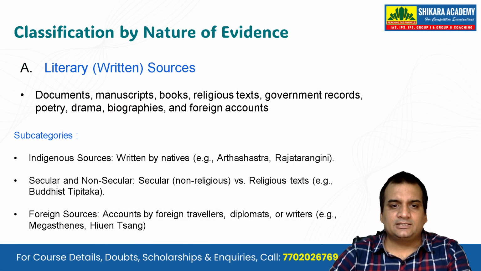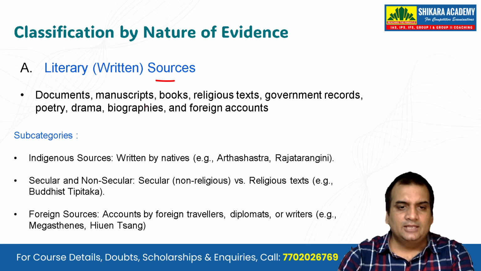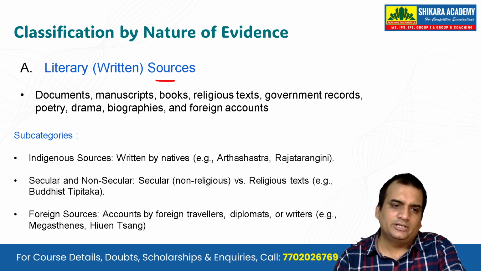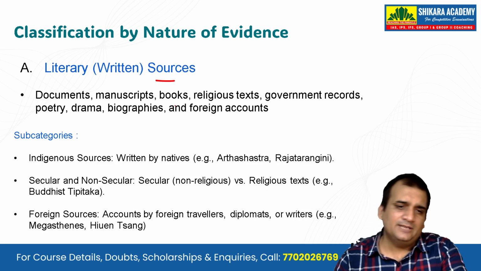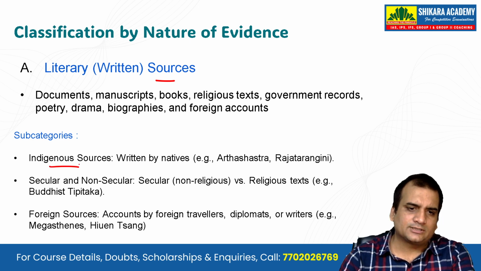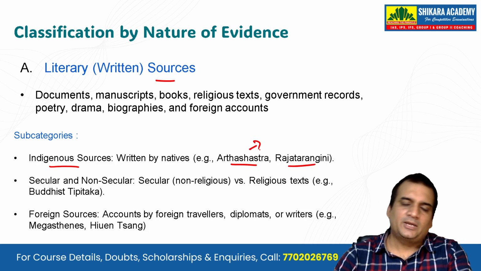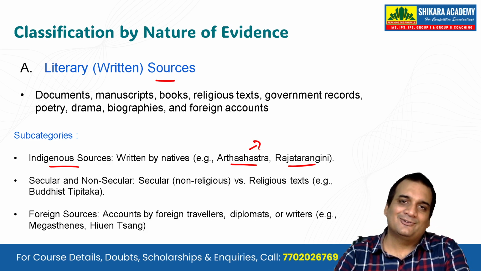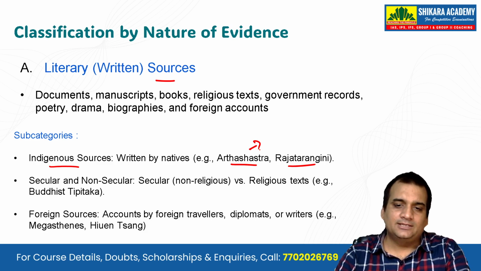Now, let's see the classification by nature of evidence. We can see, guys, the literary or the written sources: the documents, the manuscripts, the books, religious texts. Okay, all these things are the literary or the written sources. But when we talk about the ancient Indian period, we have these indigenous sources like the Arthashastra and the Rajatarangini. You can tell me by pausing the video who wrote Arthashastra and who wrote Rajatarangini. Well, if you have not paused the video, let me tell you, Arthashastra was written by Kautilya or Vishnugupta, okay, or Chanakya, and Rajatarangini by Kalhana.